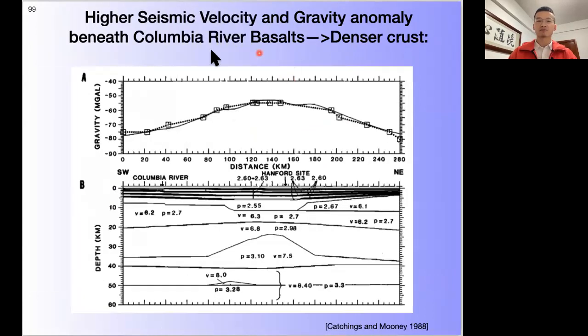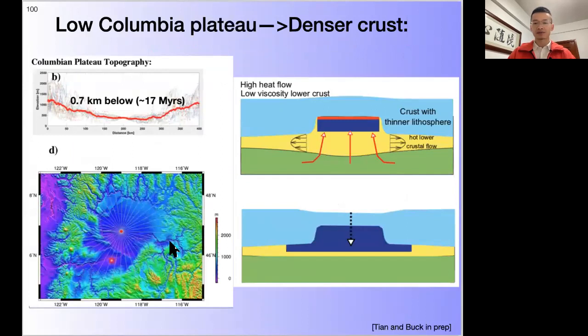The same thing happens for the Columbia River basalt: higher gravity anomaly and higher seismic velocity. With our chapter 2, which indicates you need denser crustal intrusion to pull down the surface, that also indicates denser crust.